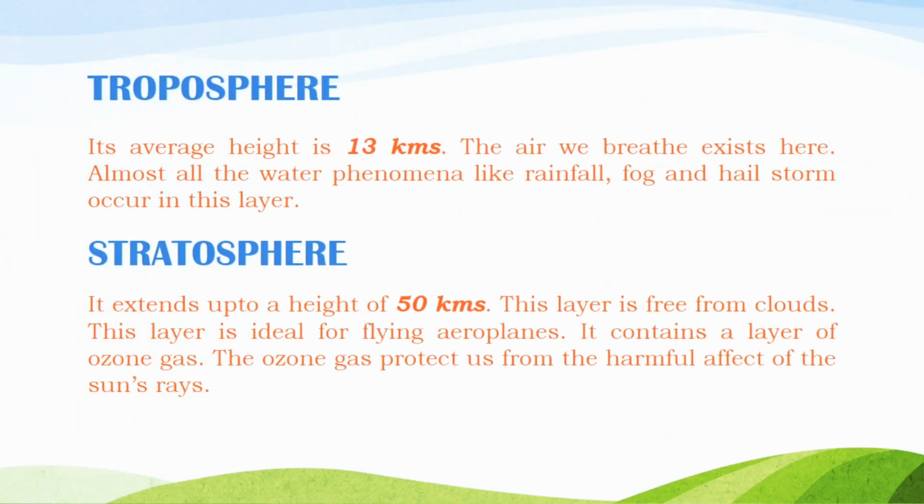We will talk about the troposphere, that means the first layer. Its average height is 13 kilometers. The air we breathe, that means the oxygen, exists here. Almost all the weather phenomena like rainfall, fog and hailstorm occur in this layer.